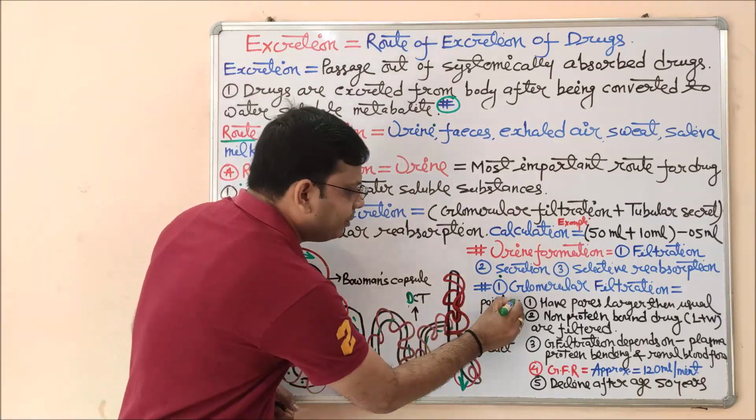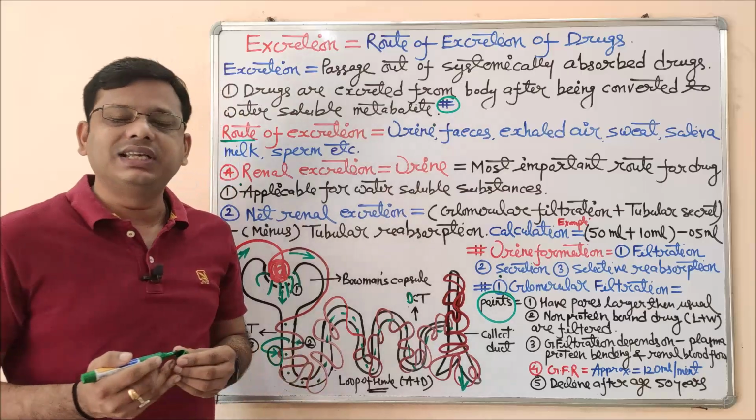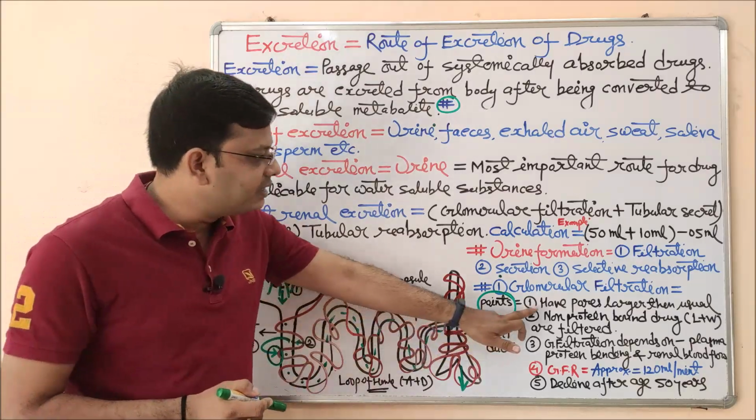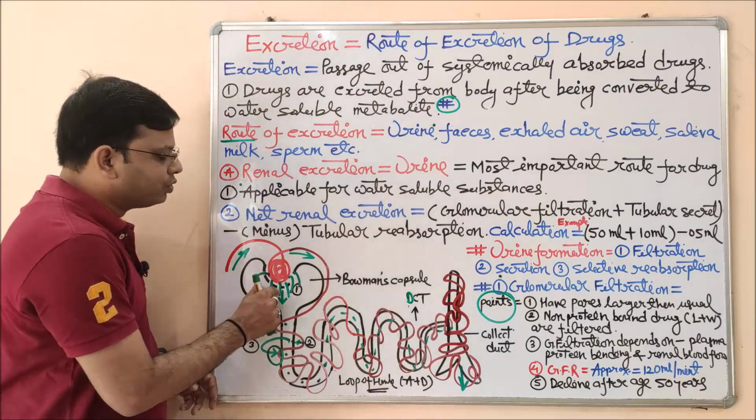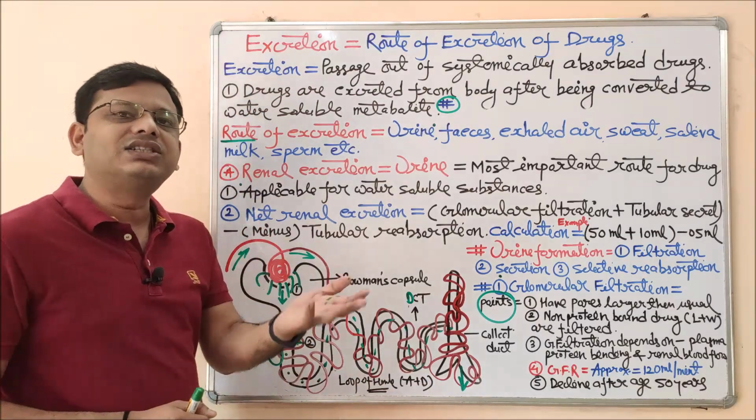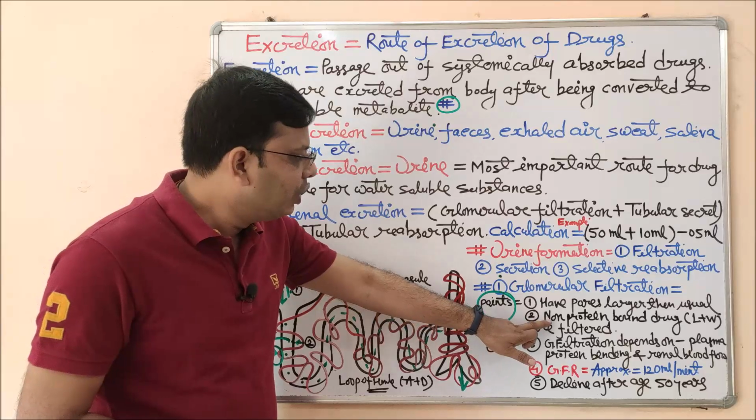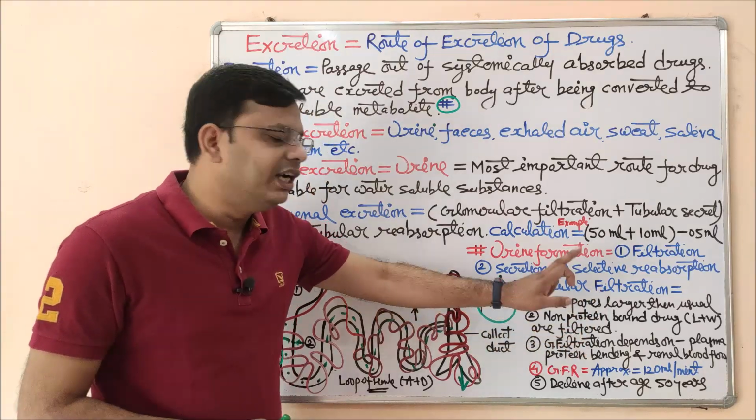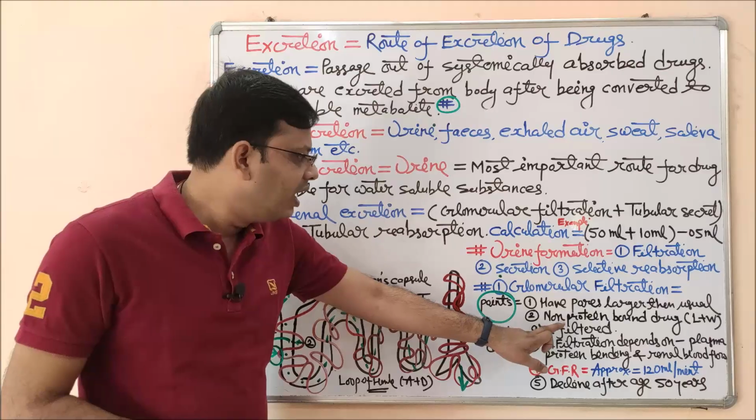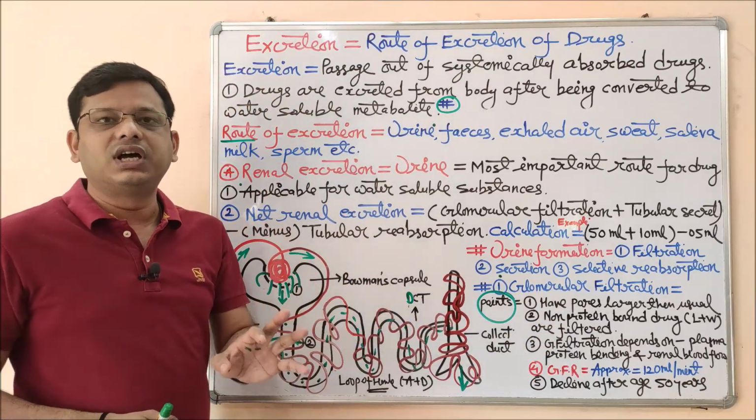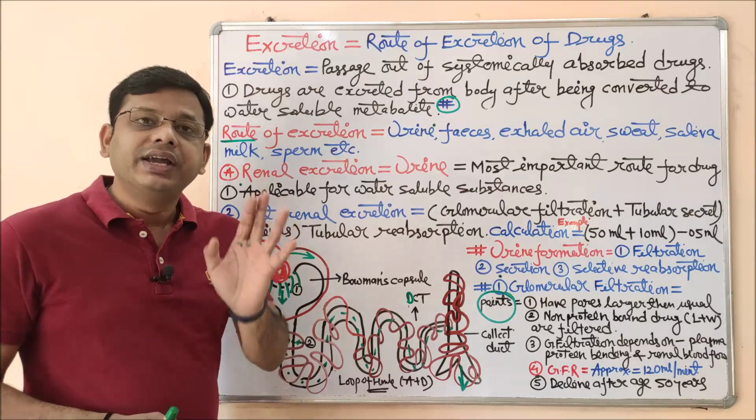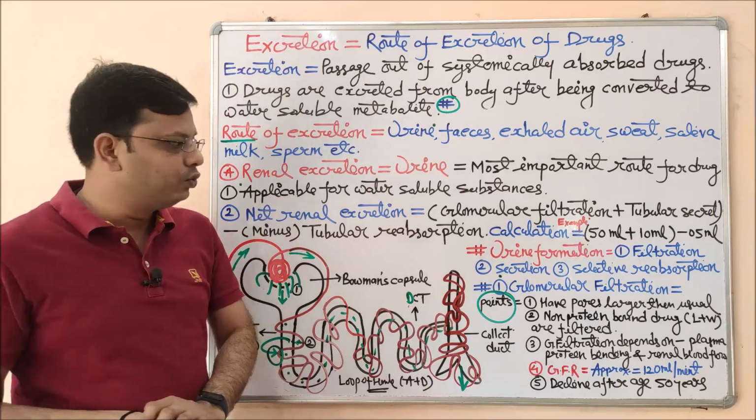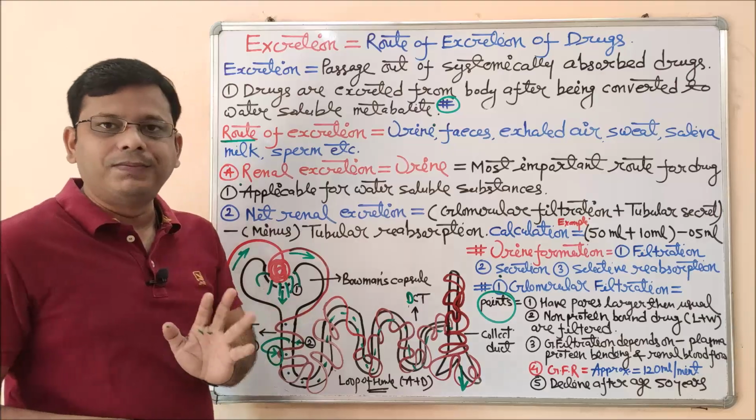So what are the basic points under Bowman capsule filtration? These have pores larger than the usual, as I have shown in this diagram. Second, non-protein bound drugs, either lipid soluble or water soluble, are filtered. Only those drug metabolites which are non-lipid binding and non-protein binding can be filtered through this Bowman capsule, as part of the process of filtration.